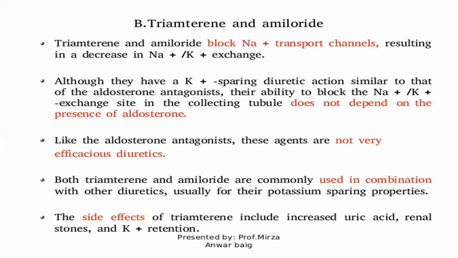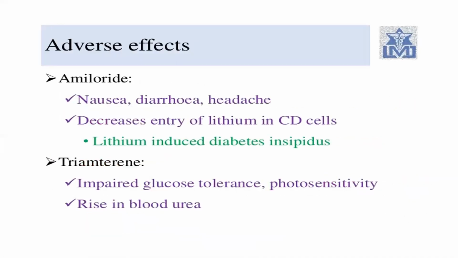The side effects of triamterene include increased uric acid, renal stones, and potassium retention. Then the adverse effects of amiloride and triamterene. The adverse effects of amiloride are nausea, diarrhea, headache, decreased entry of lithium in collecting duct cells, and lithium-induced diabetes insipidus. Triamterene's adverse effects are impaired glucose tolerance, photosensitivity, and rise in blood urea.